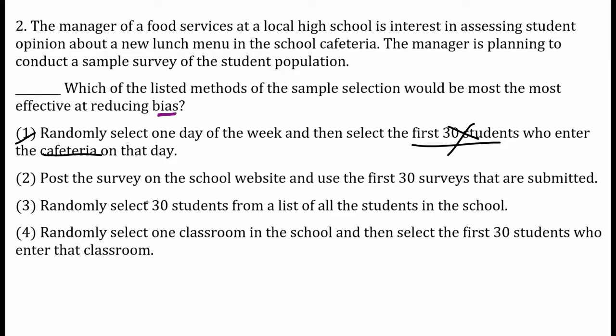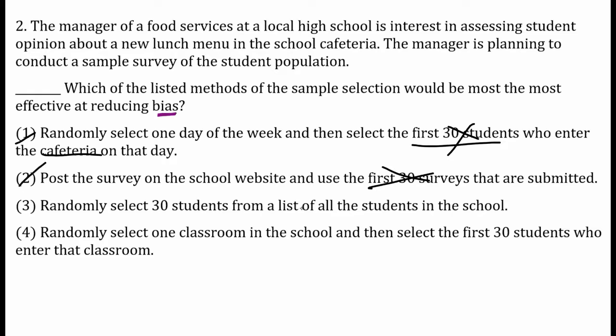First, post the survey on the school website and use the first 30 surveys. Again, that first 30 is a bad idea. And if you post it on a website, there's going to be this volunteer response bias where the people who have really strong opinions are going to go fill out that survey, and the people who really don't care aren't going to take the time to go to the website and fill out the survey. So that's definitely not a good option.